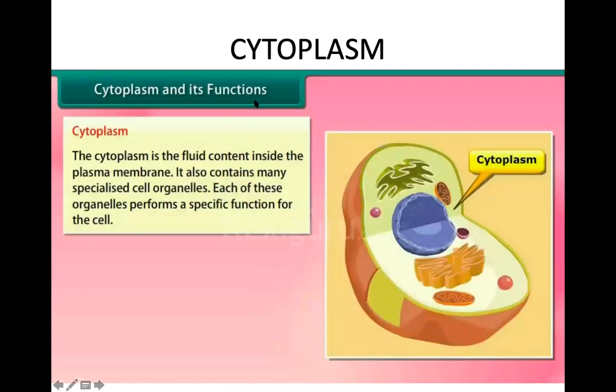Now, we have already studied the nucleus and the plasma membrane. We are now going to study cytoplasm. Where is the cytoplasm found? It is found between the nuclear membrane and the plasma membrane. It contains specialized types of cell organelles, and each of these cell organelles performs a special function for the cell.